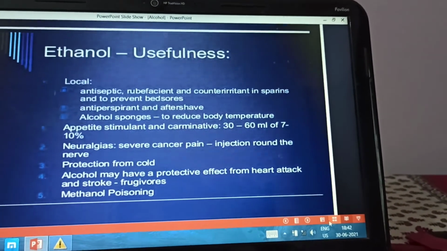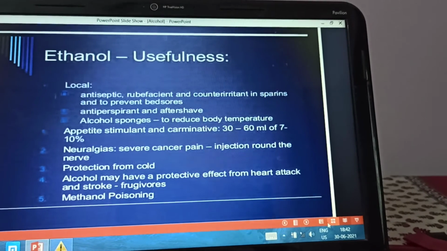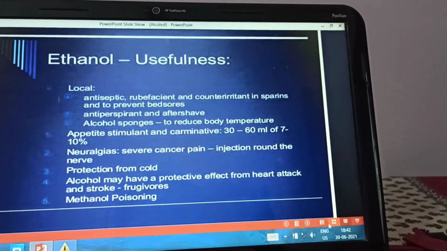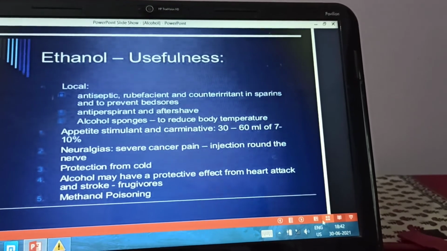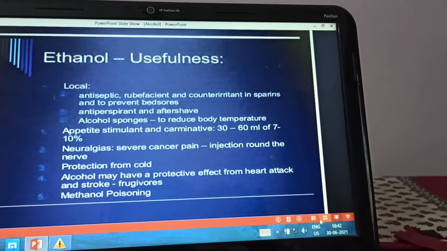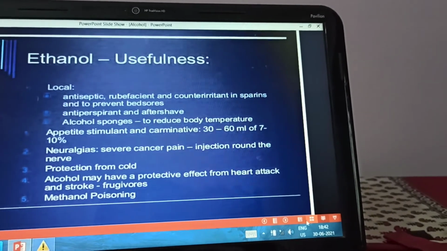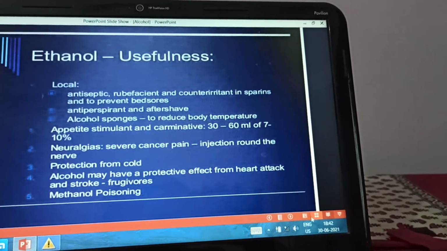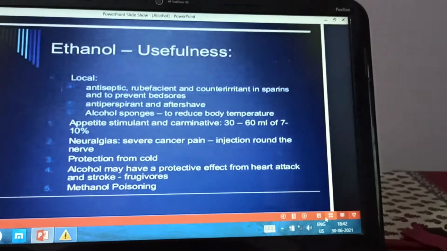So we have already discussed the antiseptic use, that is 70% ethyl alcohol is used as an antiseptic to clean the skin or disinfect the skin before giving injections and before surgeries. Efficacy should be maintained at 70% because the efficacy decreases above 90%. It should not be used as an antiseptic and disinfectant on open wounds or ulcers or on the mucosa or on the scrotum because it is highly irritant. It should not be used as a disinfectant for instruments because it causes rusting of the instruments.